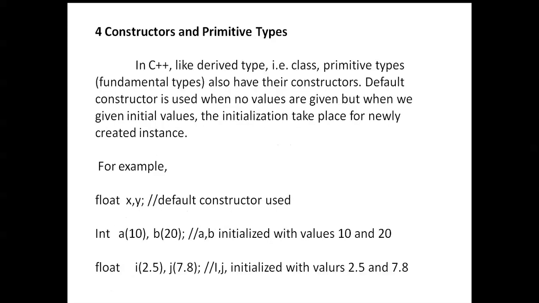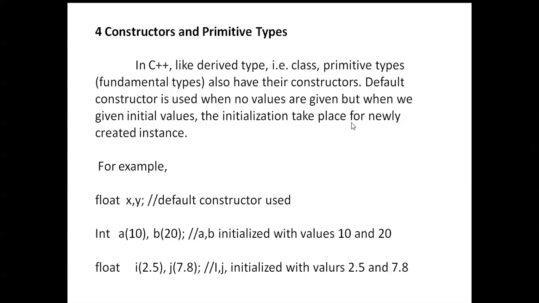Next, constructors and primitive types. In C++, like derived types such as classes, primitive or fundamental types can also have their constructors. The default constructor is used when no values are given. But when we give initial values, the initialization takes place for the newly created instance.